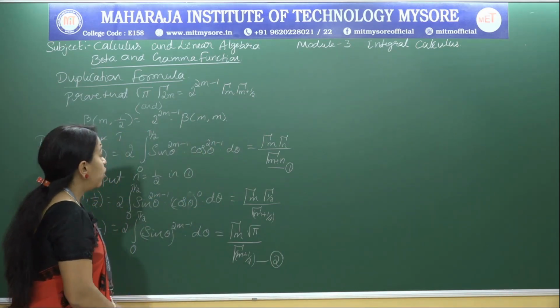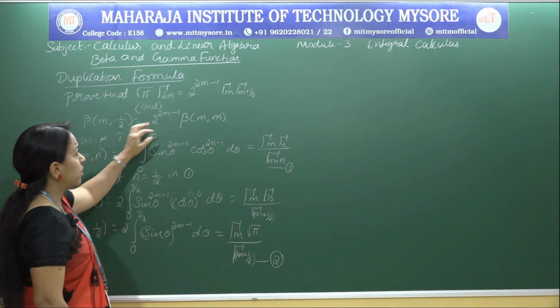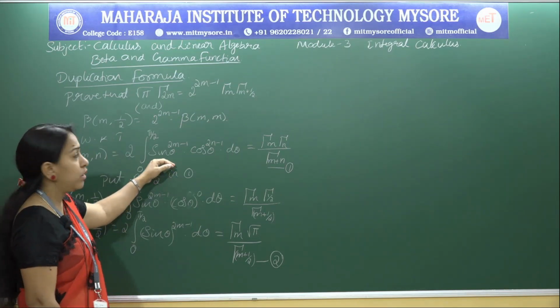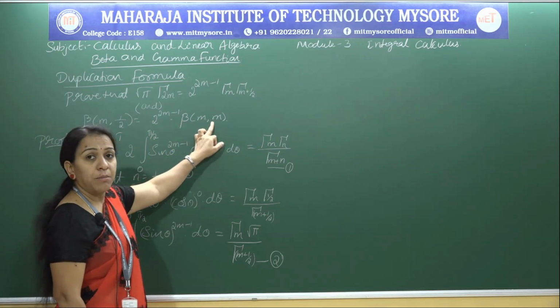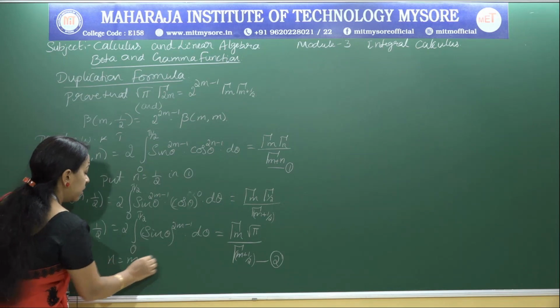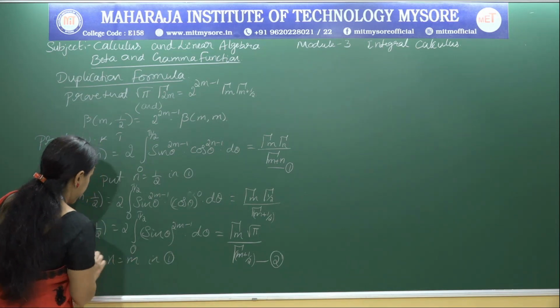Okay. Now to get the next part, I am going to replace n by m in equation 1. If I replace n by m in equation 1, I will get beta m comma m. So put n equal to m in equation 1.